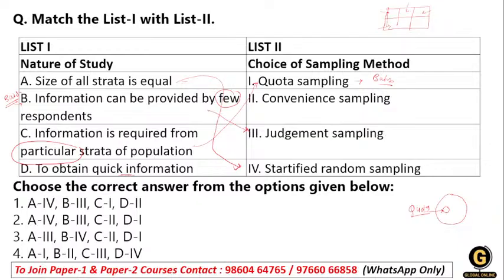Then we have to obtain a quick response. Whenever we need a quick response, we see our convenience, what is convenient to collect. So this is convenience sampling. To obtain quick information, the researcher uses convenience sampling, which gives them readily available participants to save their time. So you can match this with option number D. So what will be the right answer? Option number A will be the right answer for this particular question, student.